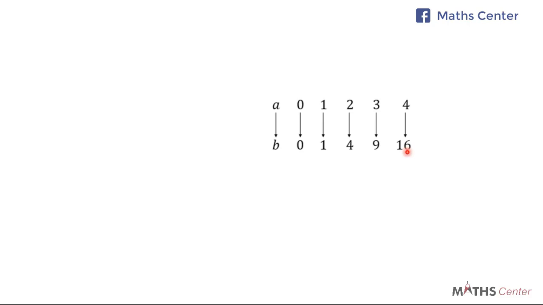So a pattern is repeating. What you have to do is that to get B, you have to take A and square it. So here, A is 2, B is 4. To get 4, which is B, all you need to do is take A and square it. So by inspection, you can see that 1 is equal to 1 squared, 4 is equal to 2 squared, 9 is equal to 3 squared, 16 is equal to 4 squared.